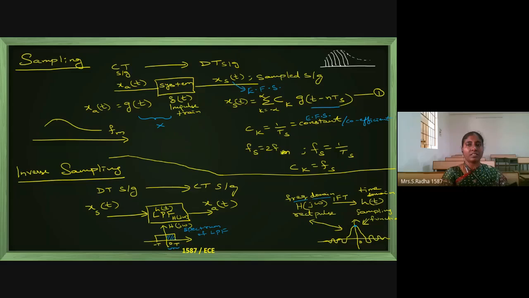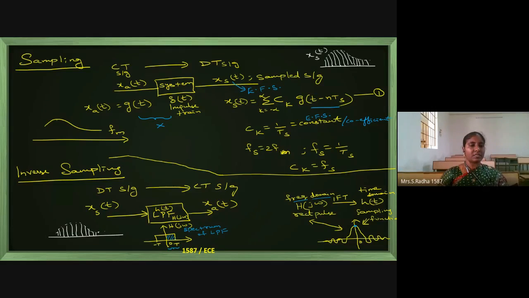This is the sampled signal, discrete time. From the continuous time, we are drawing the discrete time. This is the sampled signal xs of t. And now that diagram, the discrete time signal, we are sending inside the system.